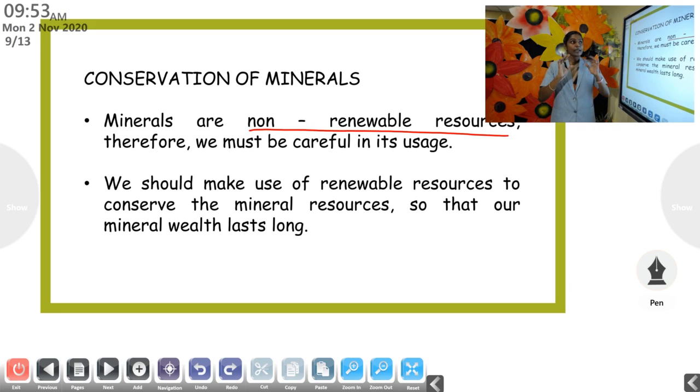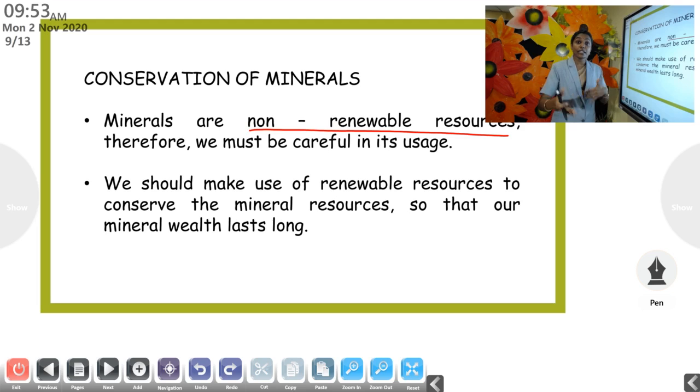For example, your mother has kept a jar full of chocolates. She has told you that you have to take only one for each day. Only 31 chocolates are there, for that whole month. But we all know, once we take one, then again, one more. So when we are taking it without any limit, it will be over within a few days. The chocolates, which should be finished within 30 or 31 days, will be over within 5 days, or even on the first day itself you will finish it off.